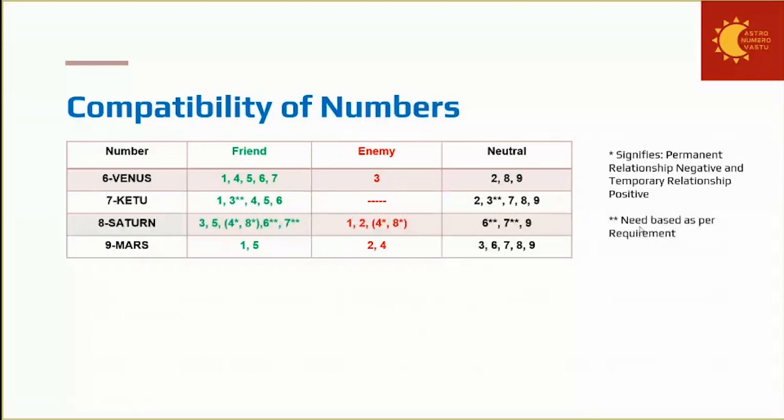Now 3 is enemy because 6 is the teacher of unrighteous people, whereas 3 is the teacher of righteous people. So this is 36 ka ankada, we say 3, 6. So they are enemies. Jupiter will be the enemy of Venus.